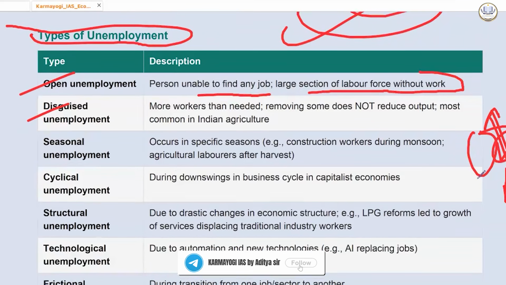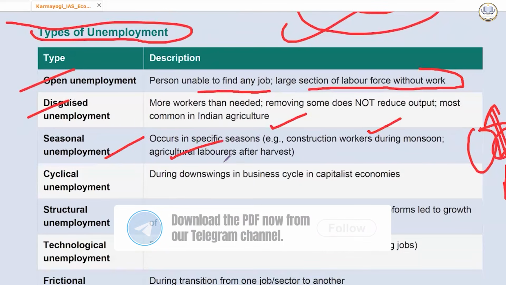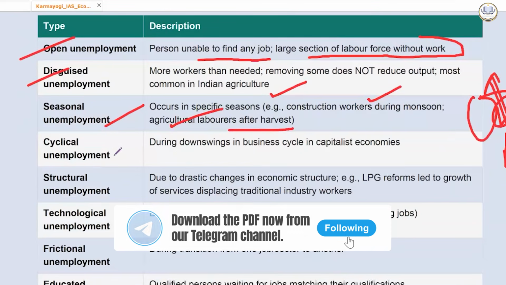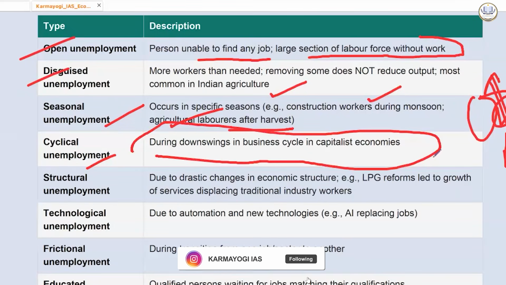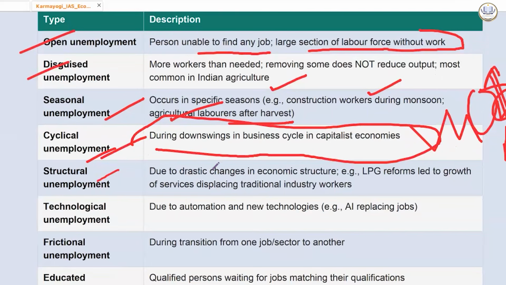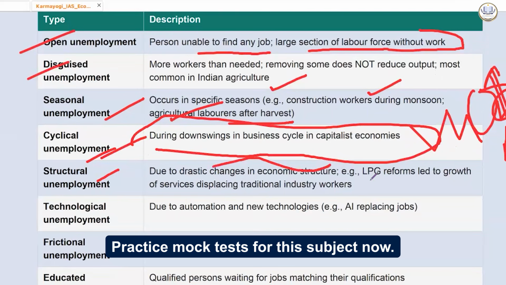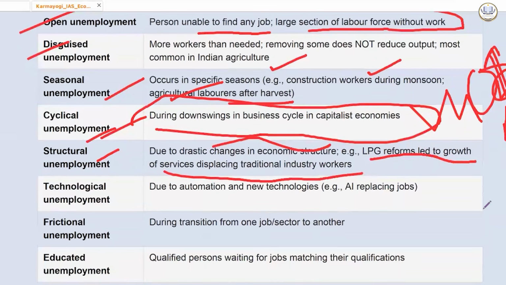These are disguised unemployed. Seasonal unemployment occurs in a specific season, like construction workers during monsoon, or agriculture laborers after harvest. Cyclical unemployment occurs during downswings in the business cycle in capitalist economies, where ups and downs happen. Then structural unemployment is due to drastic changes in economic structure, like LPG reforms leading to growth of services displacing traditional industry workers. Structural AI से भी हो रहा unemployment.